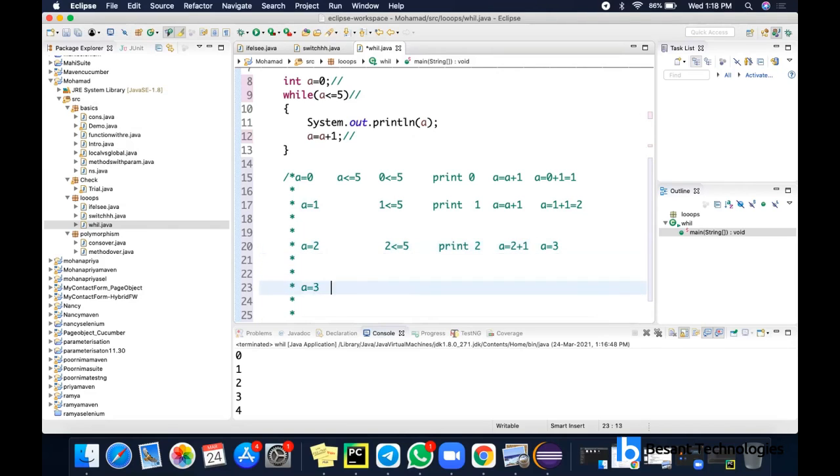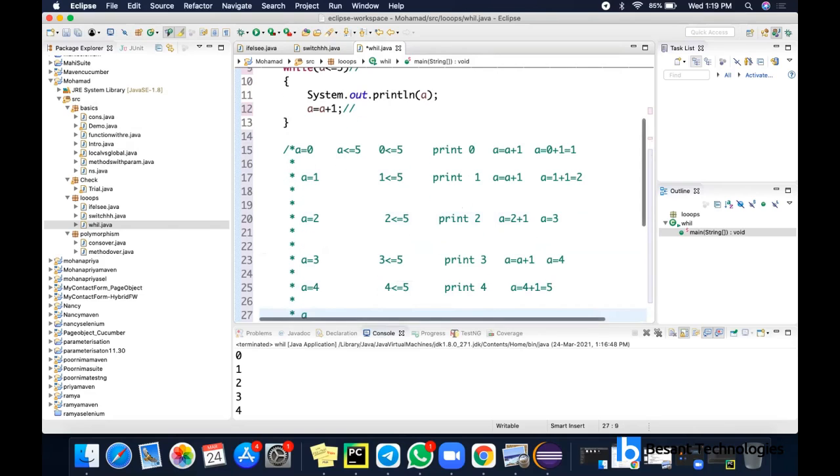Now A is equal to 3 and I'm checking 3 less than or equal to 5. So this is true, so I'm printing 3. Again A value I'm going to add, so it is A plus 1. So A value will be 4, and 4 less than or equal to 5. So this is also true, so it will print 4. And now A value will be incremented by 1.